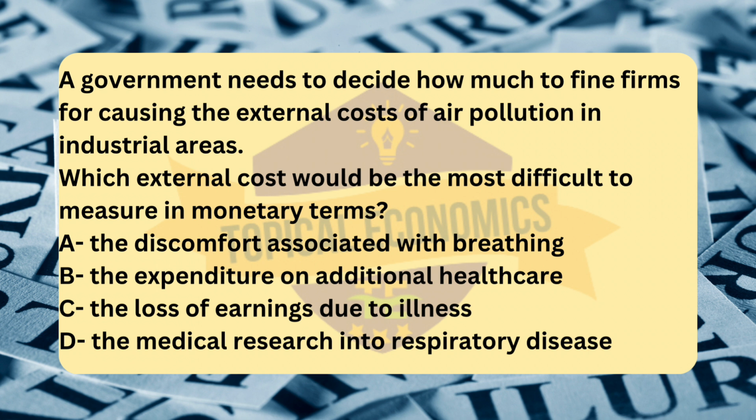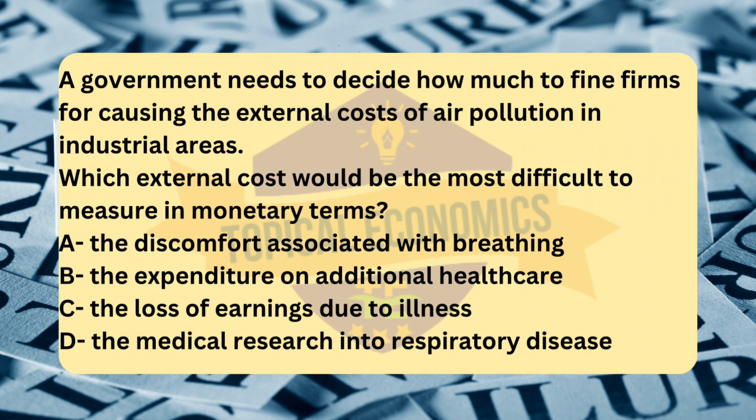Option B. The expenditure on additional healthcare, due to pollution-related illnesses, is a direct cost that can be measured in monetary terms. Governments or healthcare providers can calculate the additional spending required to treat people suffering from diseases caused by air pollution, making this cost relatively easy to quantify. Next, option C. The loss of earnings due to illness is another direct and measurable external cost.